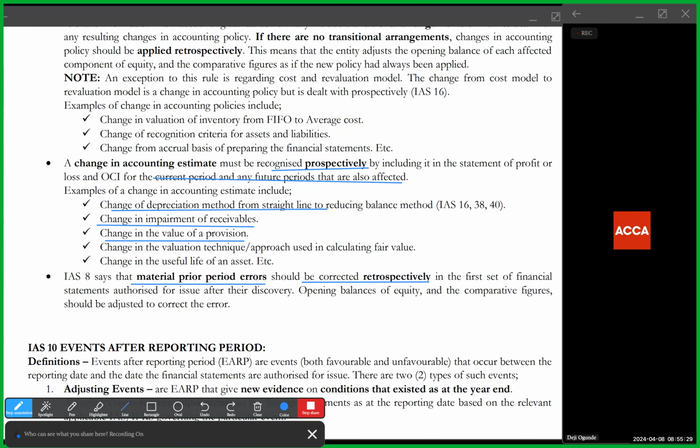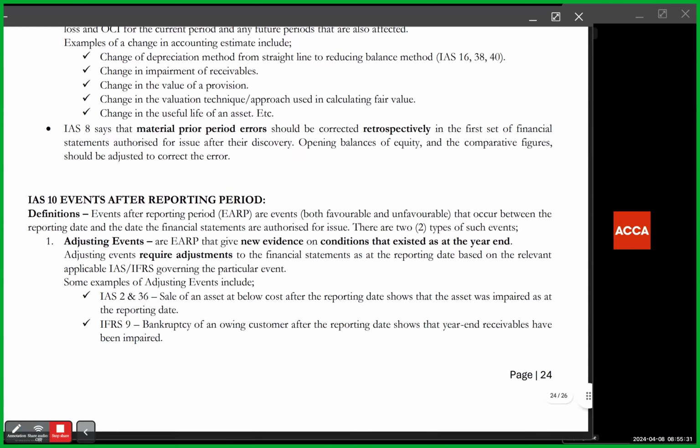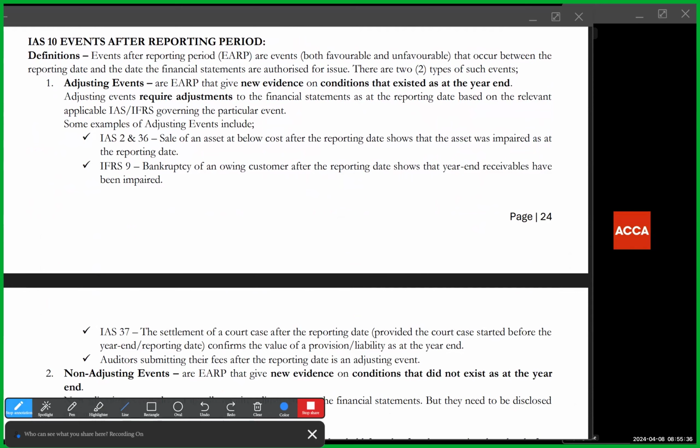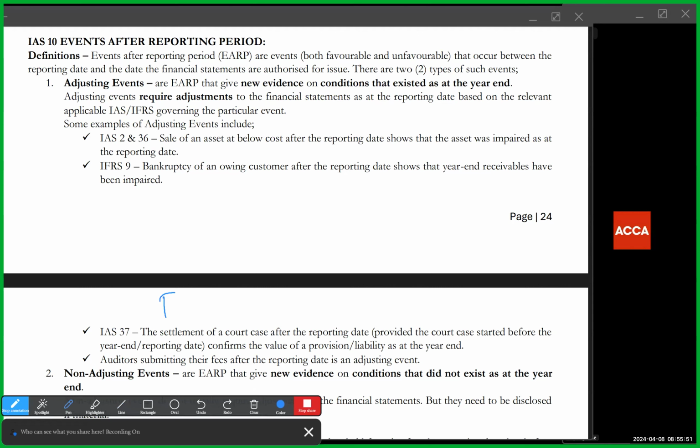Okay. Now let's talk about events after the reporting period. What are events after the reporting period? Before I explain what they are, you need to understand the reporting period itself. What does reporting period mean? Reporting period is simply the same thing as financial year.